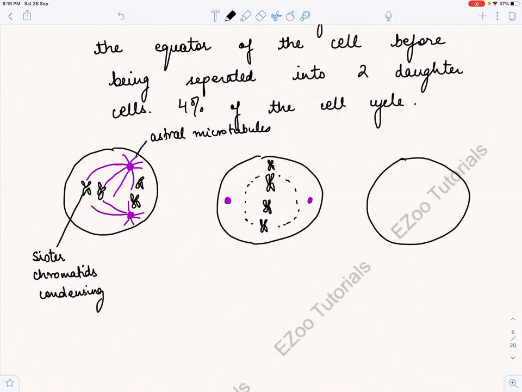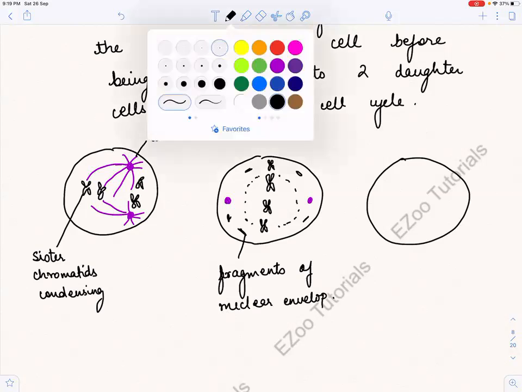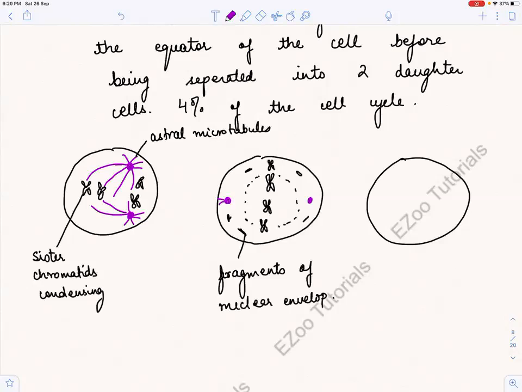So what we can see are the remains of the nuclear membrane. What are these? These are fragments of the nuclear envelope. Okay, and what else? Then these are mitotic spindles, and they are attached to the centromere via kinetochore.